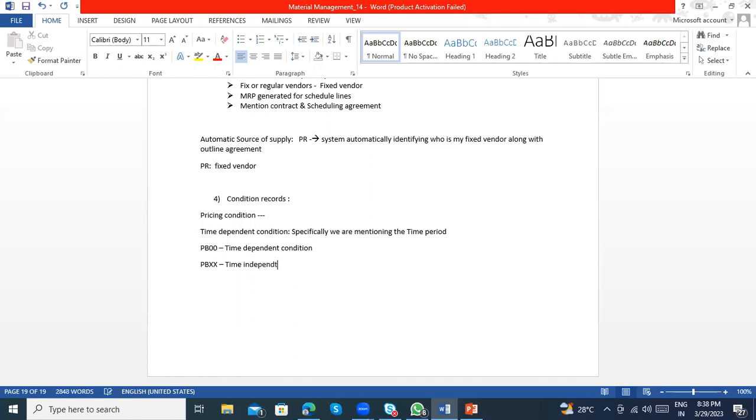If the time dependent condition is not maintained, you can use PBXX for the time independent condition type and maintain it manually in the PO. So that is the difference between PB00 and PBXX.